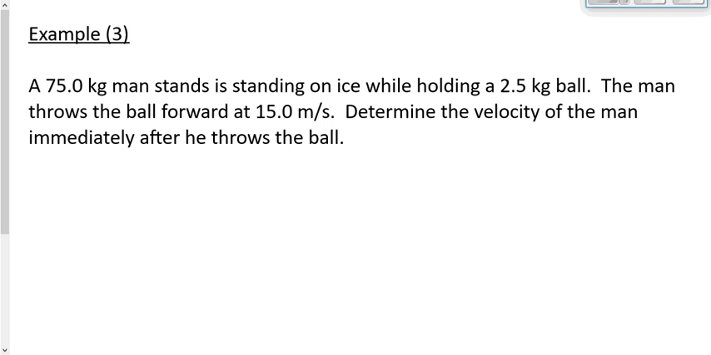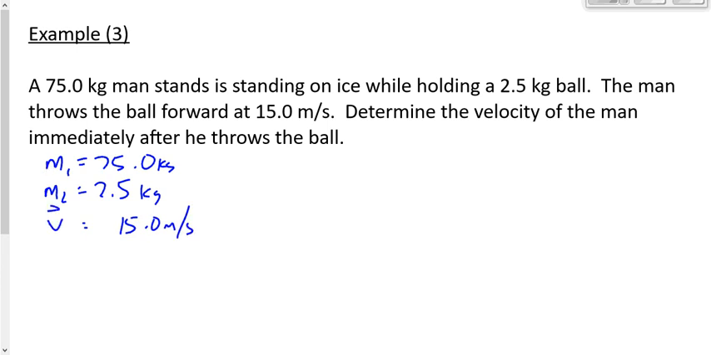Let's write down some givens here. I'm going to say M1 is 75.0 kilograms. I'm going to say M2 is 2.5 kilograms. We got a velocity here of 15 meters per second. What is that? Is that V1 or V2? The velocity of the man or the velocity of the ball? It's the ball, and we defined object number 2 as the ball, so that's going to be V2. V2I or V2F?